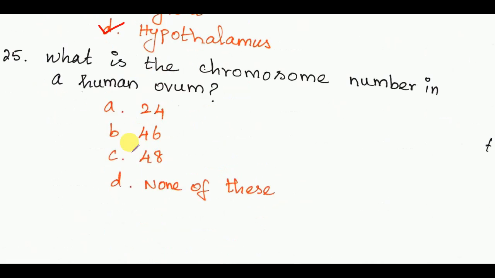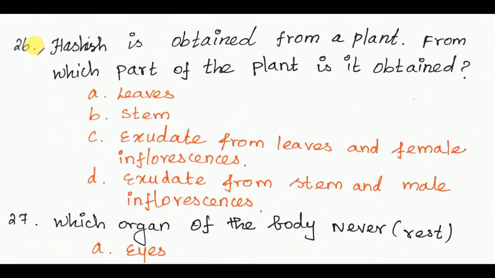Next, 25th question. What is the chromosome number of a human ovum? The answer is option B, 46. Next, hashish is obtained from a plant. From which part of the plant is it obtained? The answer is option C, exudate from leaves and female inflorescence.